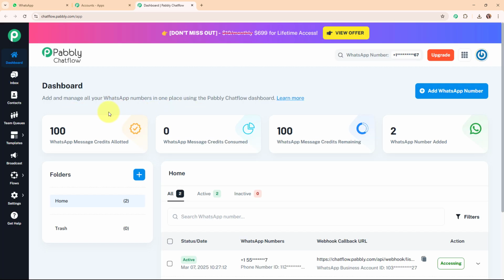Now this is the dashboard of the Pabbly Chat Flow account and here you might be thinking, what is basically Pabbly Chat Flow? So let me give a brief about it. Pabbly Chat Flow is a tool that helps businesses create automated chatbots for their website and apps.